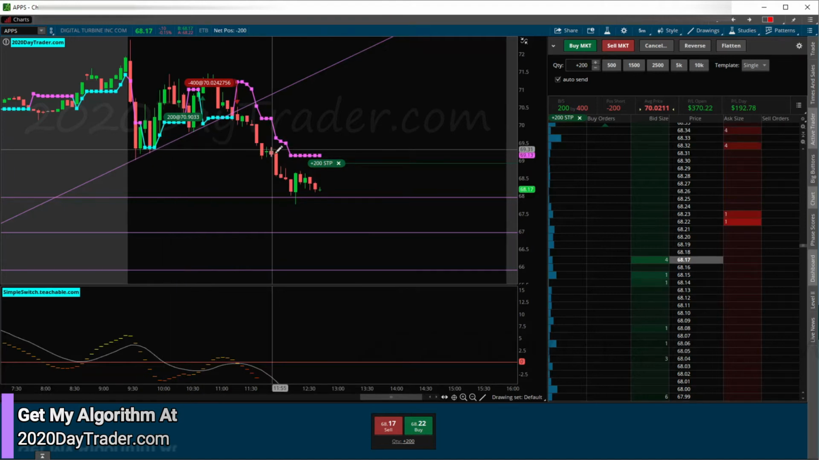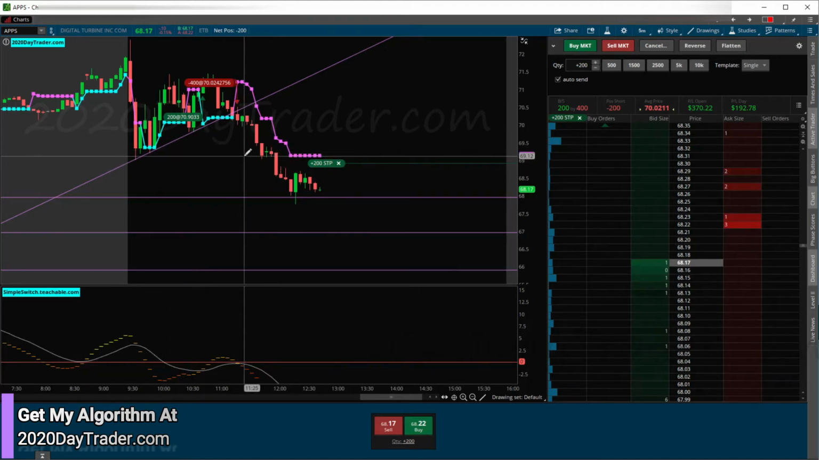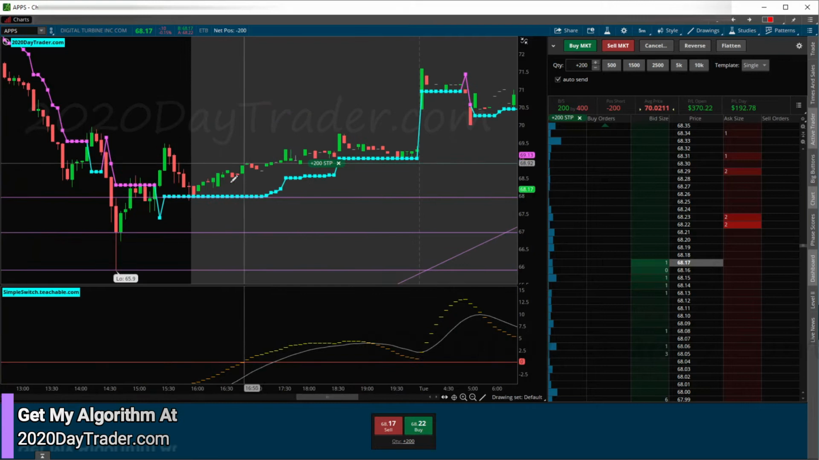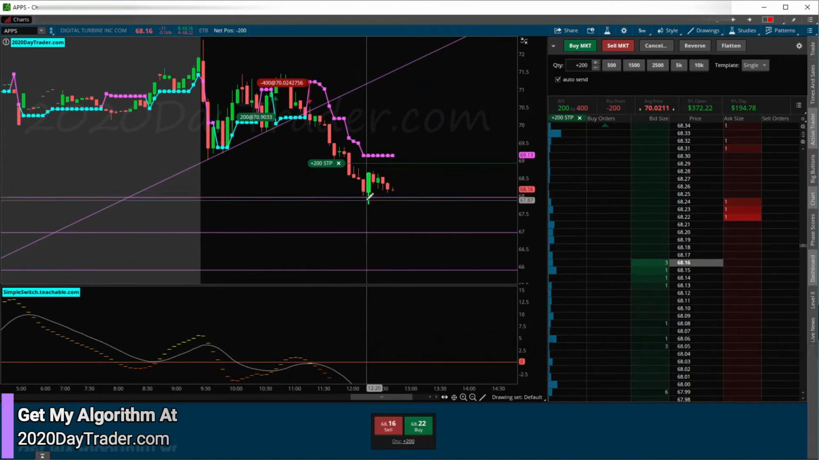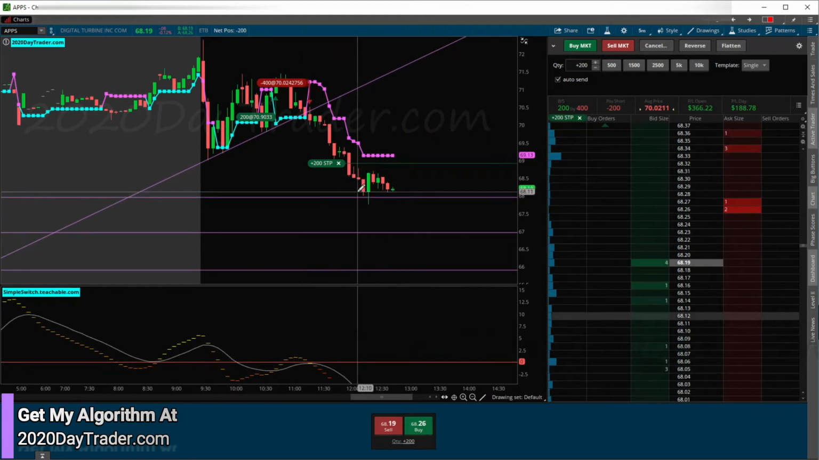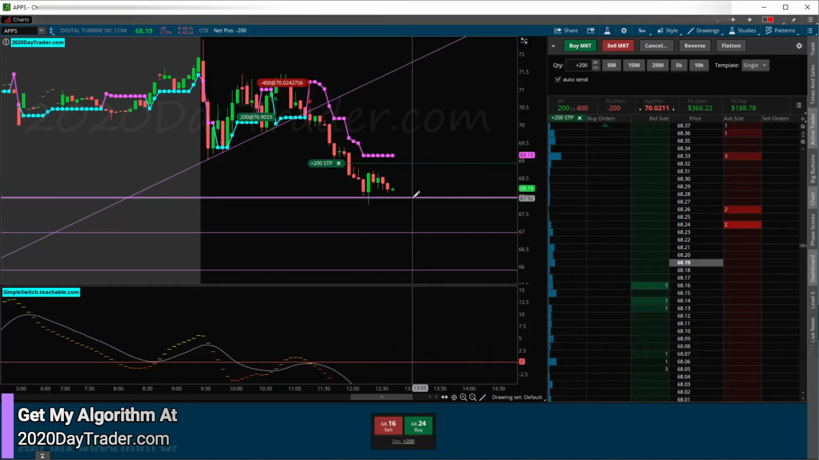So sure enough, it broke that resistance. And looking back here, I knew there was a draw to some of these areas. So chances are it was going to come lower, as it did. Hit this next draw level. It bounced, and now it's on its way back down.